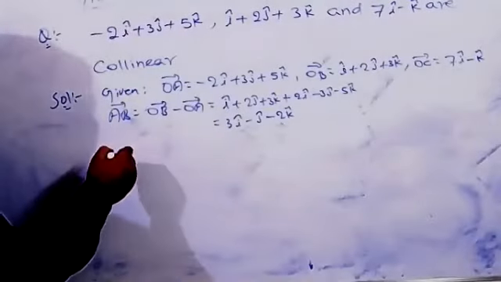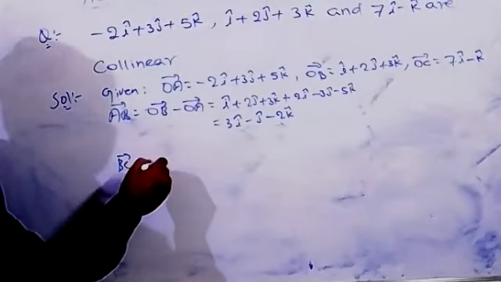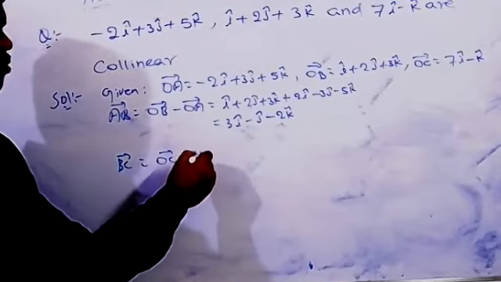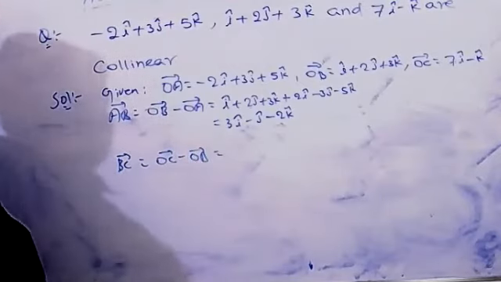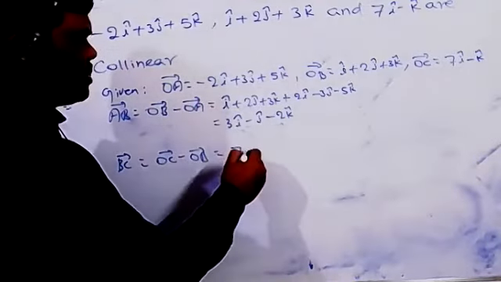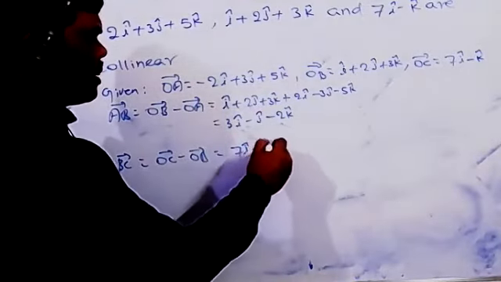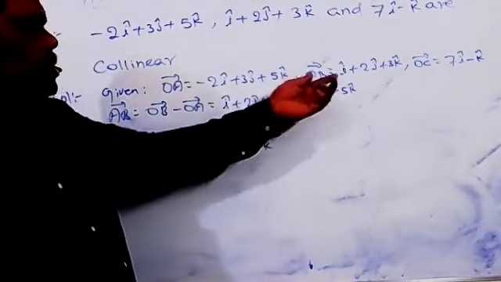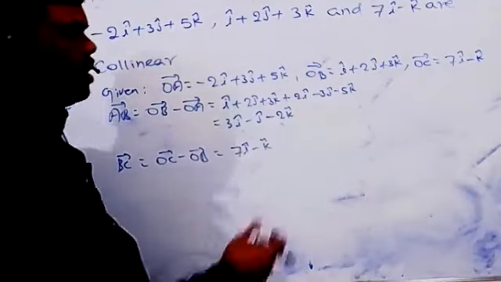Direction of BC equals OC minus OB. Here, what is OC? 7i minus k, minus OB. We can take this directly: change the sign.